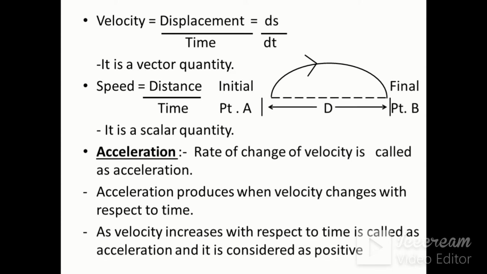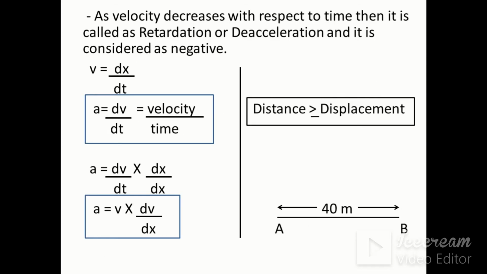Acceleration: the rate of change of velocity is called acceleration. Acceleration is produced when velocity changes with respect to time. As velocity increases with respect to time, it is called acceleration and it is considered positive. As velocity decreases with respect to time, it is called retardation or deceleration and it is considered negative. The two other names for negative acceleration are retardation and deceleration.